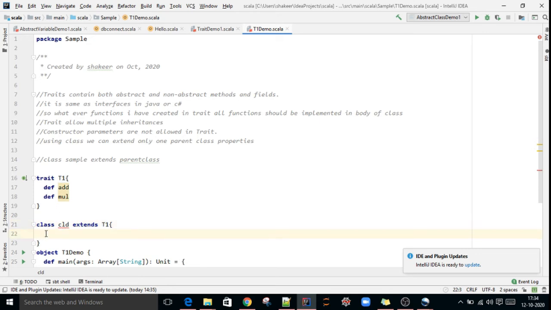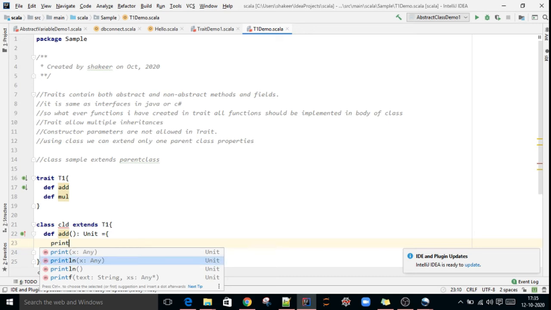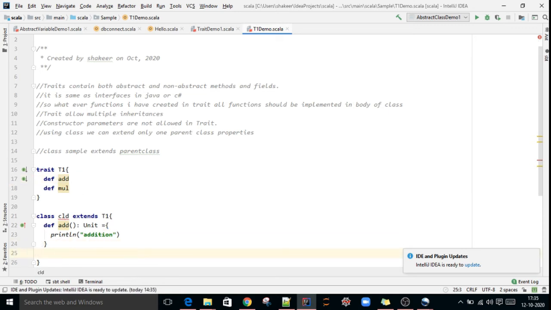So here def add. I'm just doing println, some addition, that's all. This is the body. Still red? Why? One more method is there, multiplication, and for that also we have to provide an implementation.